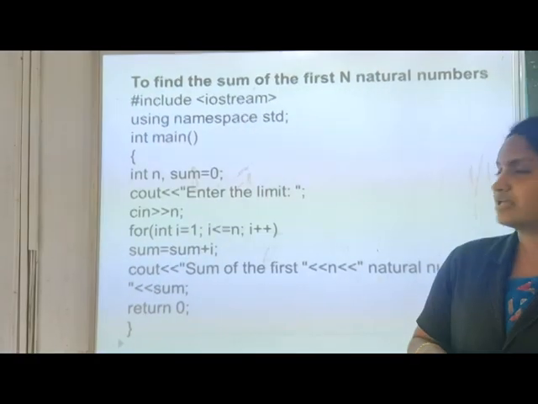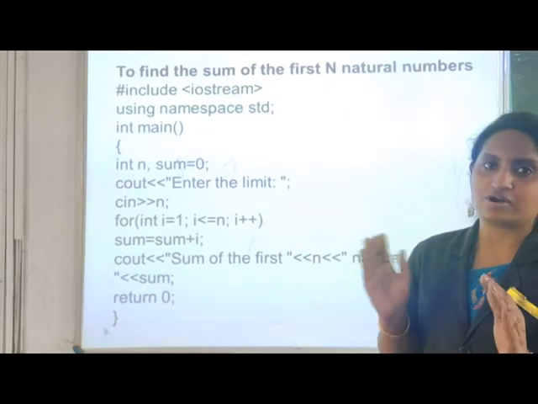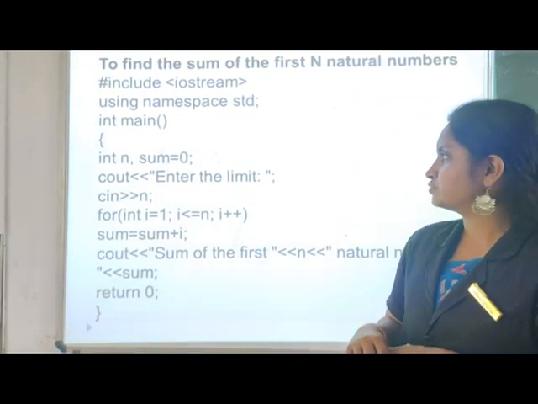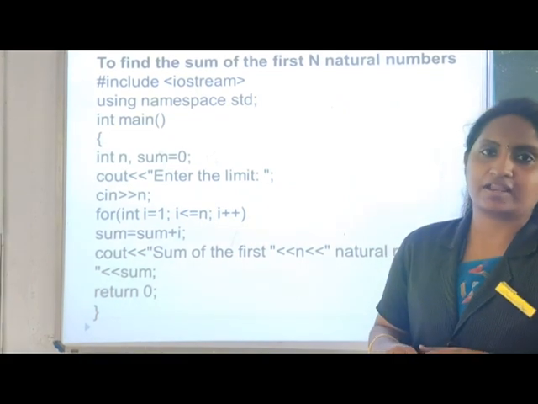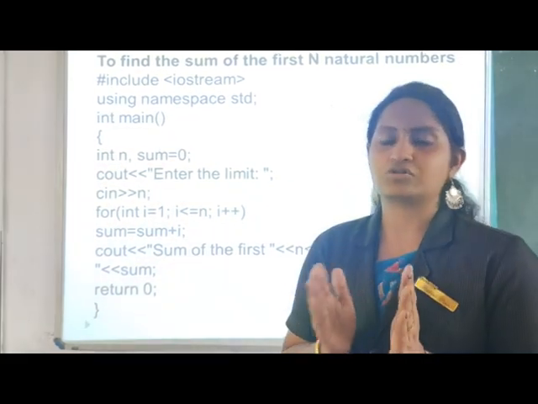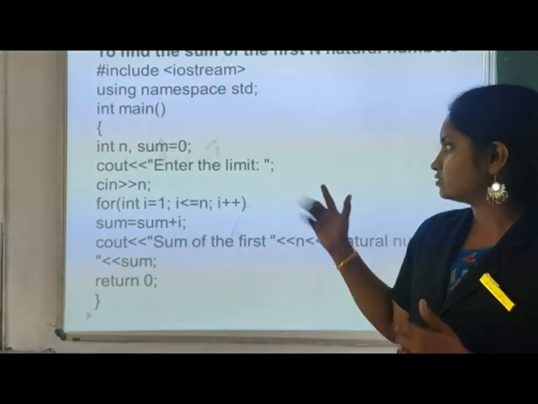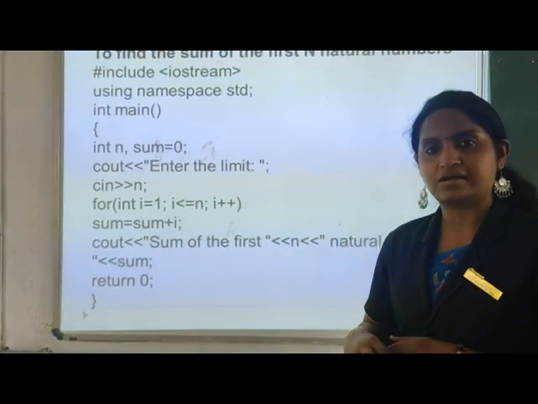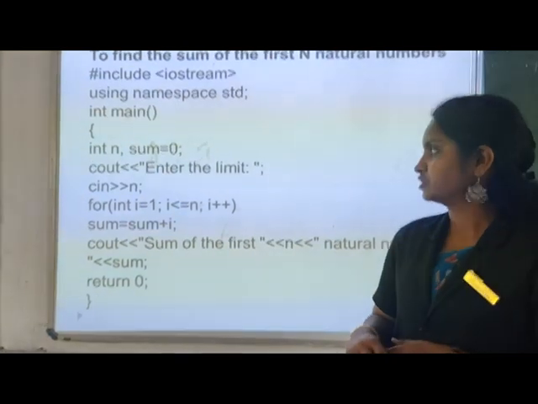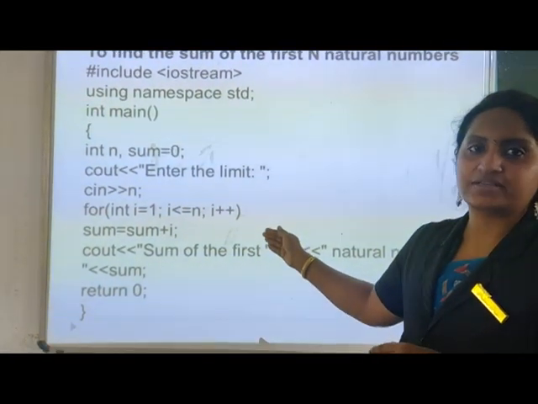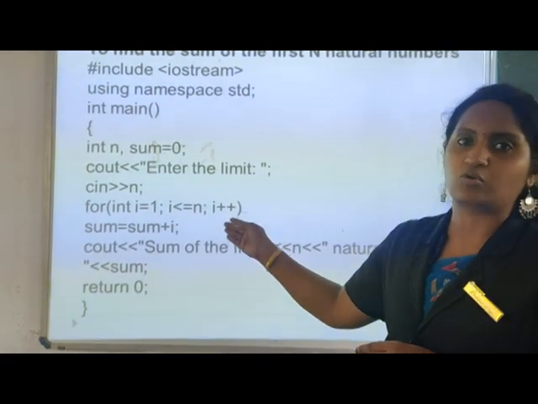So here it is. We are giving a variable to enter the numbers. What is the limit? N. That is the variable we are using, and sum. It is the variable which you want to use to calculate or store the sum of the particular numbers. And next you are giving a command to enter the number or enter the limit. And the next section is for the looping statement. We are using a for loop here.